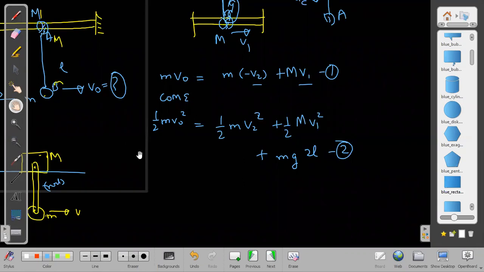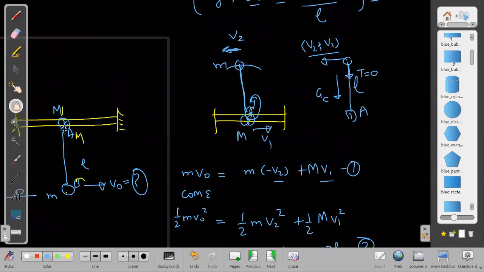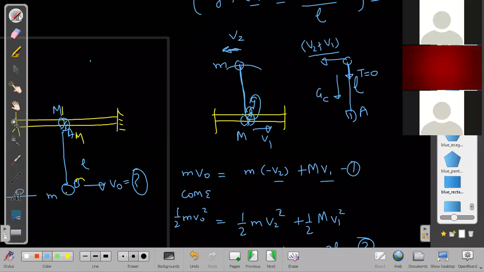And again, center of mass is always easier, I think. Wait, is it easier or not in this case? Let me think. I'm also not sure. Center of mass, I think in this case, this only is easier. Why is this easier in this case? Because in the frame of A, the path is an exact circle. But in center of mass frame, how will I write the path? That will be problematic, because the center of mass also will be moving in a circular path.